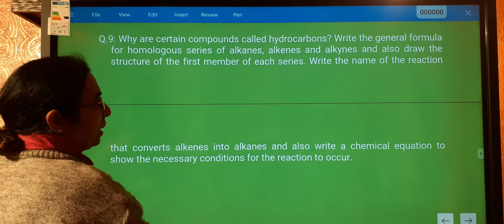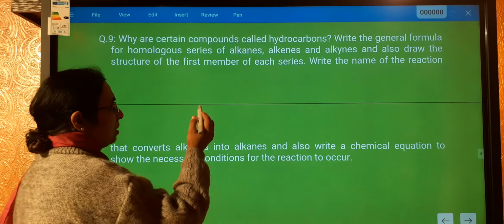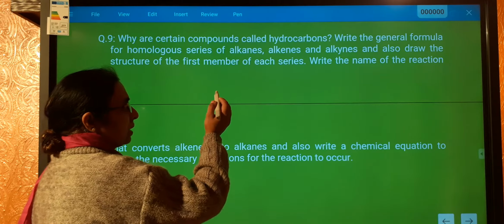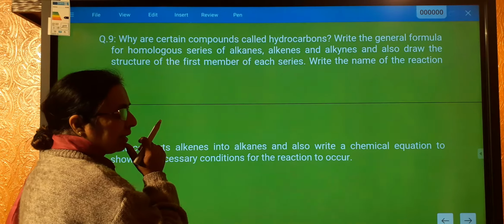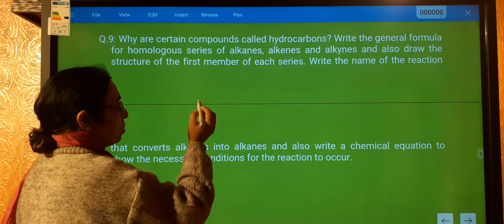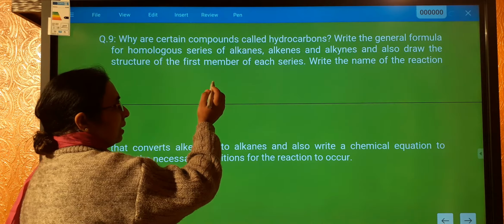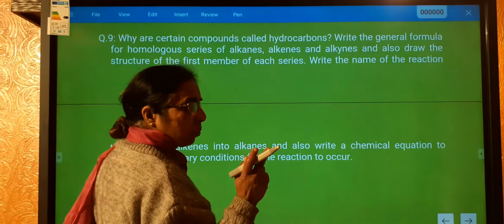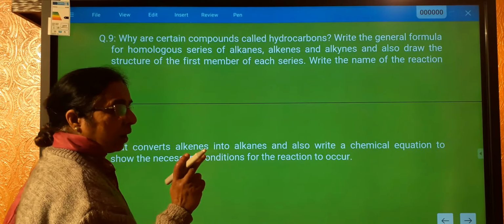Alright, alkenes is converting to alkanes. So you have to write the name of reaction by which an alkene is converted to alkane. Alkene means a double bond and alkane means a single bond. To convert one double bond to single bond, we add two hydrogen.